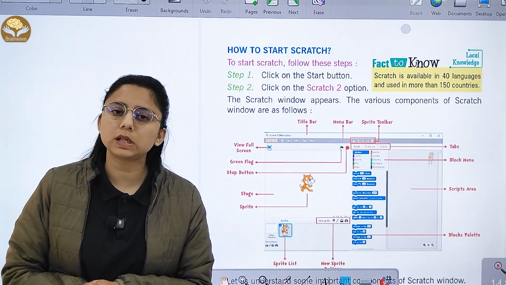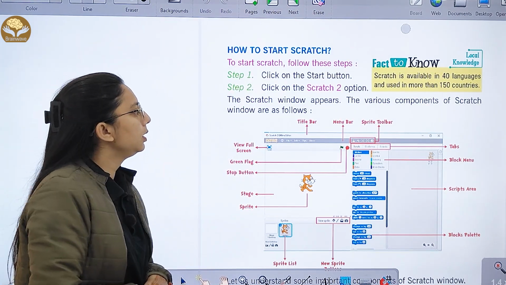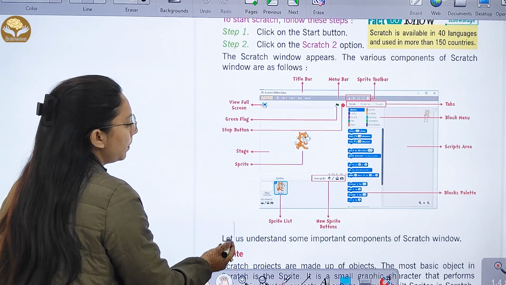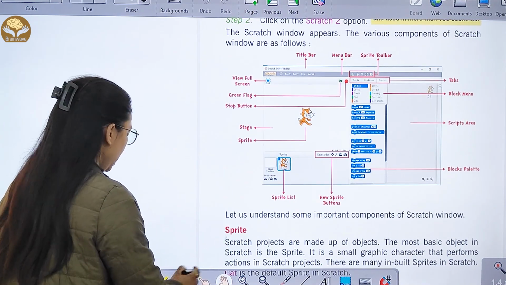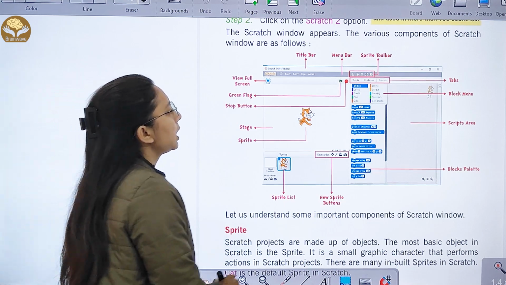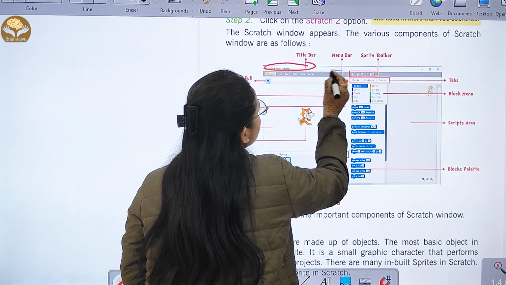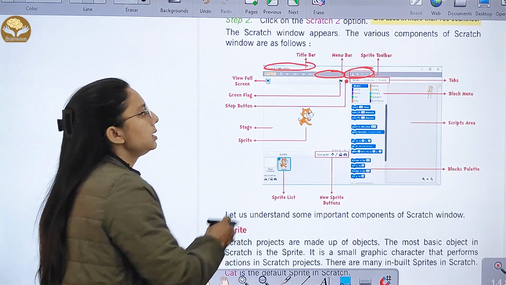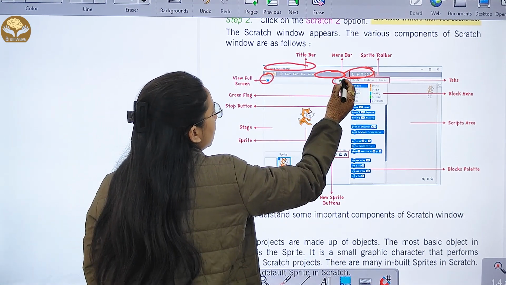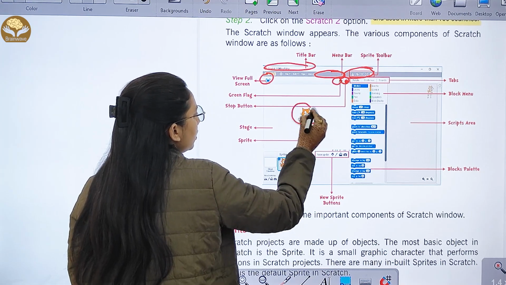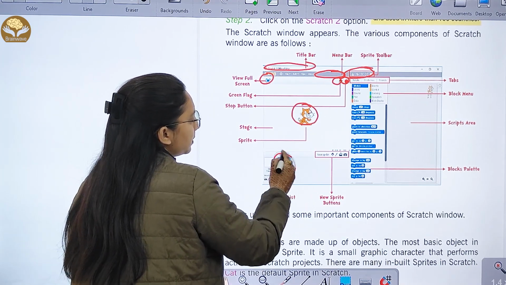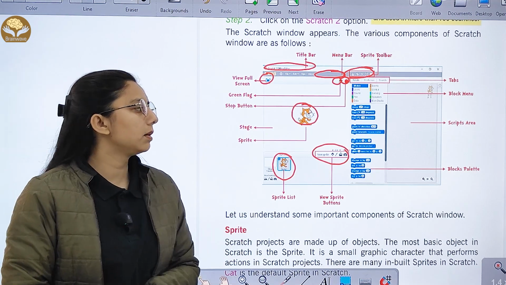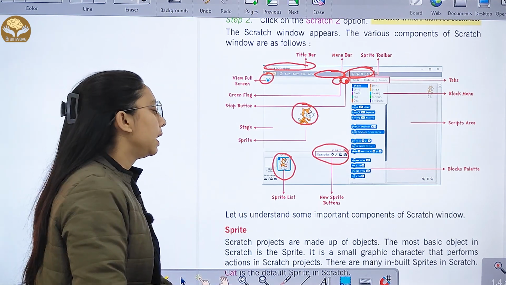Next is how to start Scratch. You have to click on the Start button, and after that, click on the Scratch 2 option, which is available. A window will appear. This is your title bar, where the title is given. This is the menu bar. These are Scratch tools. This is view full screen. This is your green flag and stop button. This is the sprite list, and this is the new sprite buttons. And then we have tabs, block menu, sprite area, and block palette.